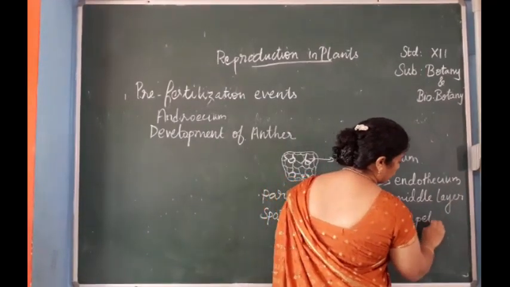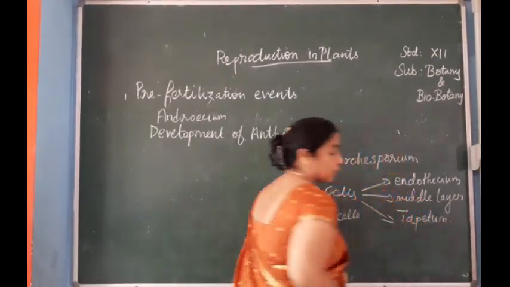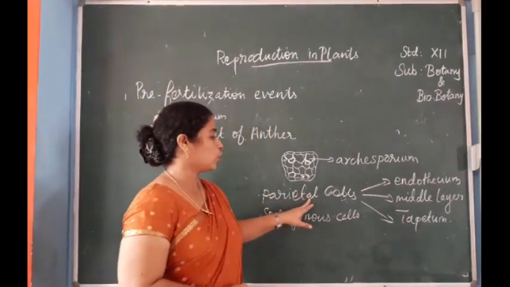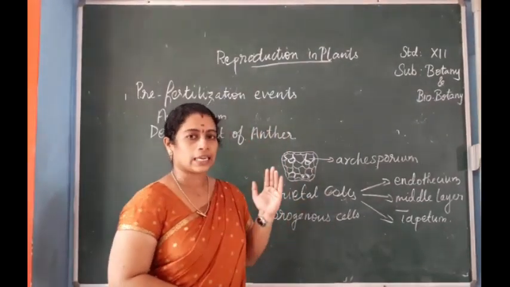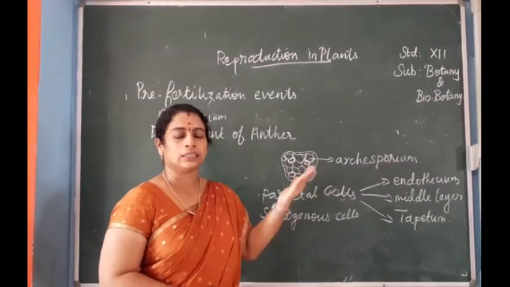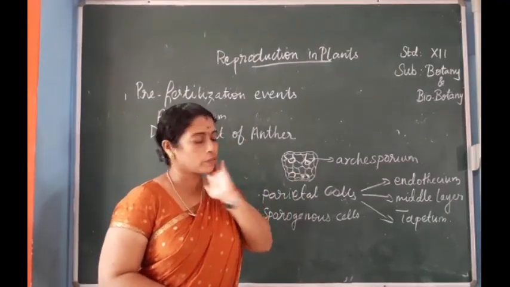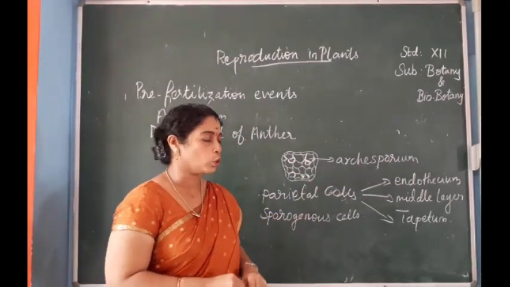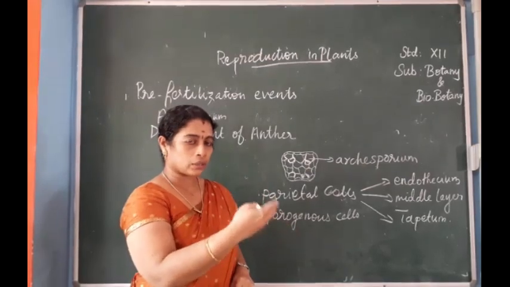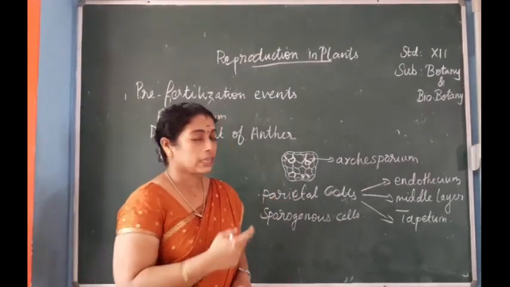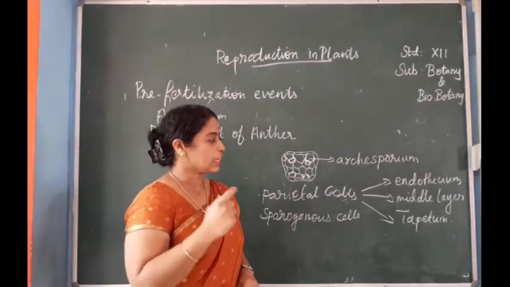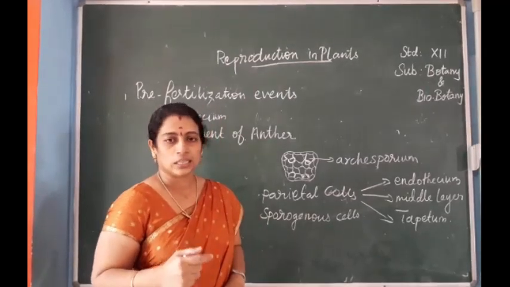These layers are formed by the anticlinal and periclinal, longitudinal and transverse division of the parietal cells, giving the three layers of the anther: endothelium, middle layer and tapetum.